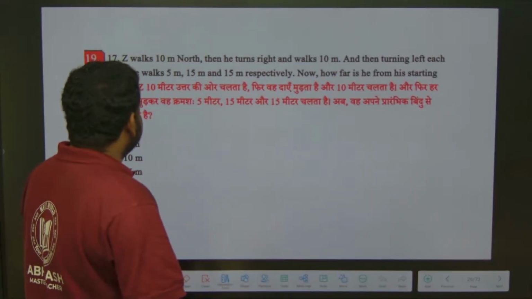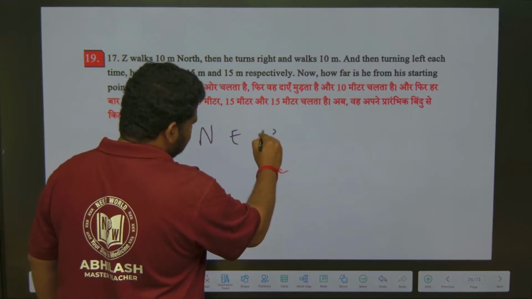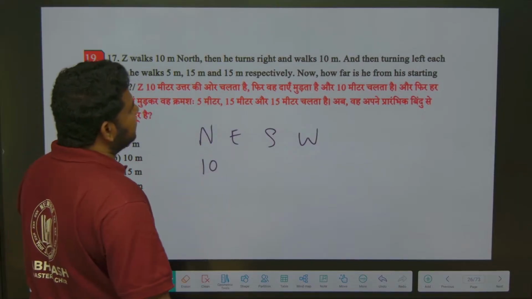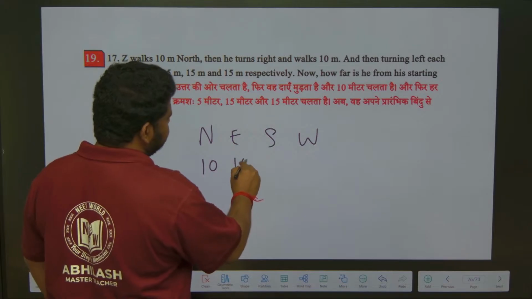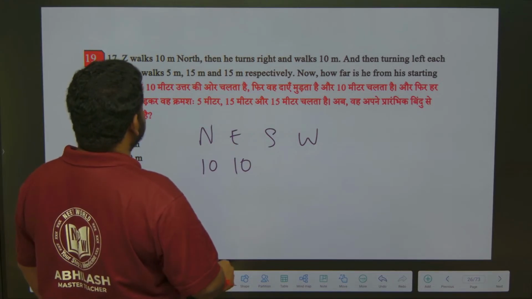They are telling Z walks 10 meter north. Same thing: north, east, south, west. Under north I should write 10. Then he turns right. Turns right means under east and walks 10 meter. Okay. Then turning left, each time he walks 5 meter.